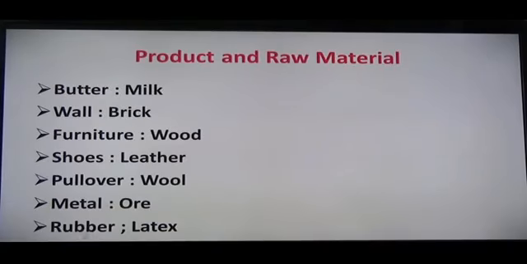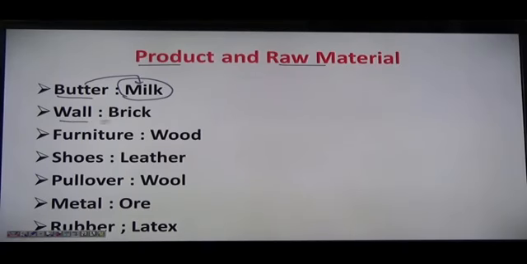Okay, let's have next thing here, product and raw material. Butter, milk, right? Means for making butter you need milk, with that we can make butter.